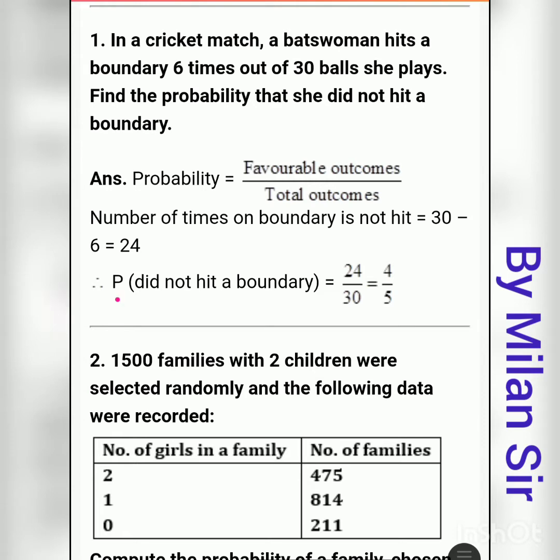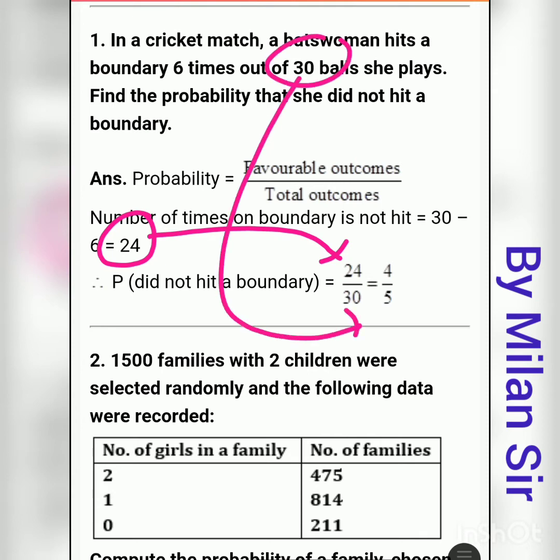Finally, P of the event did not hit a boundary, where P shows probability, is equal to favorable outcomes in the numerator, which is 24, and total outcomes in the denominator, which is 30. So 24 divided by 30.